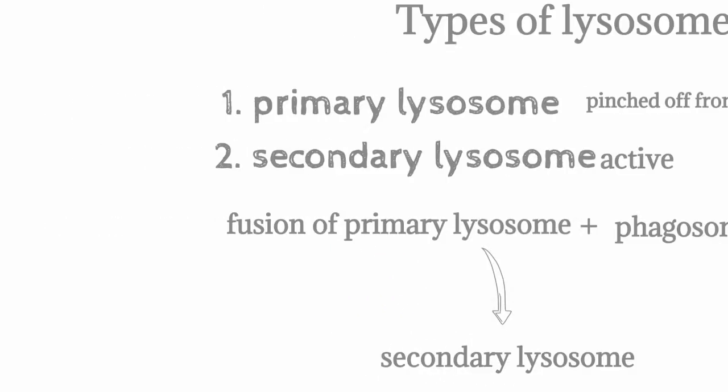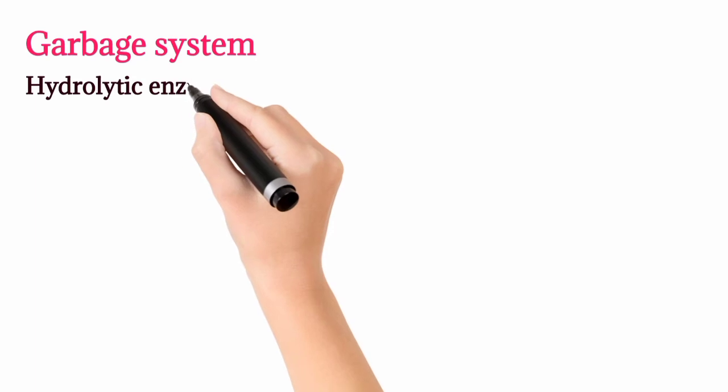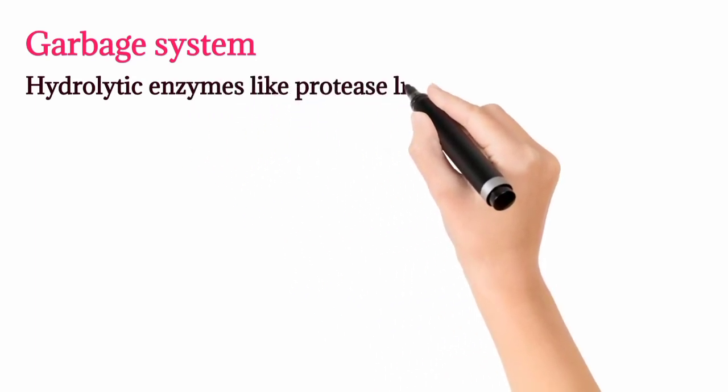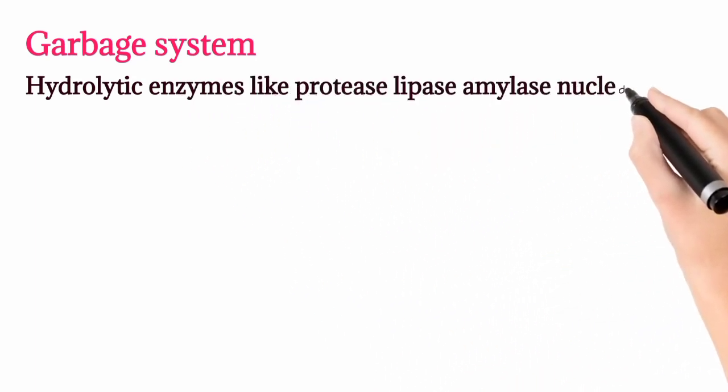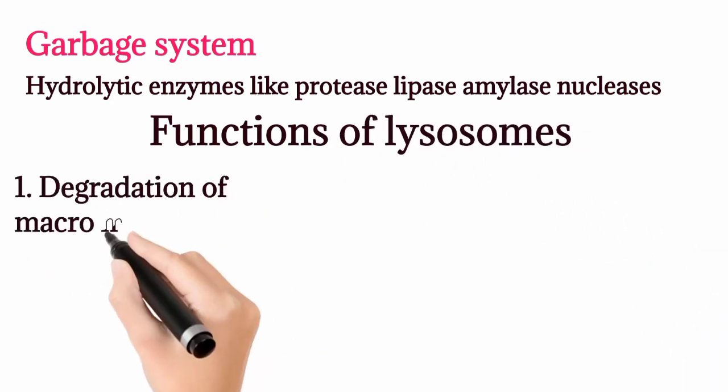Lysosome is also called the garbage system of the cell. Lysosomes contain about 50 different hydrolytic enzymes like protease, lipase, amylase, nuclease. Functions of lysosomes: degradation of macromolecules.